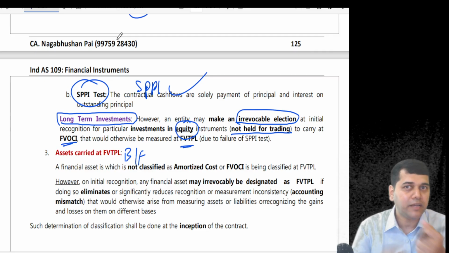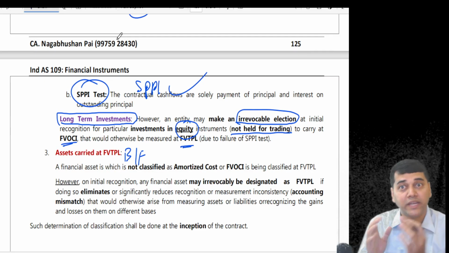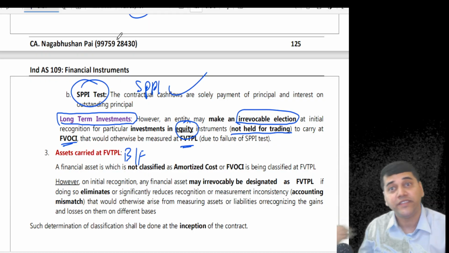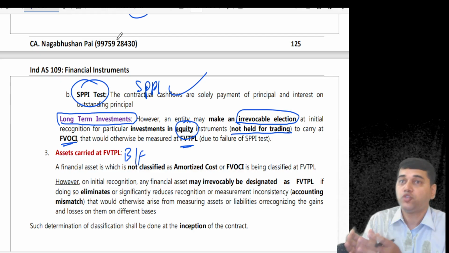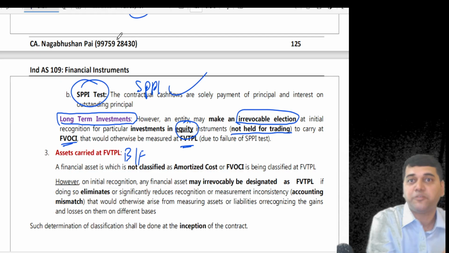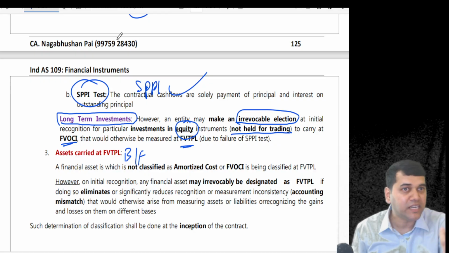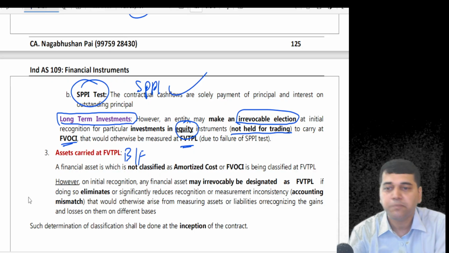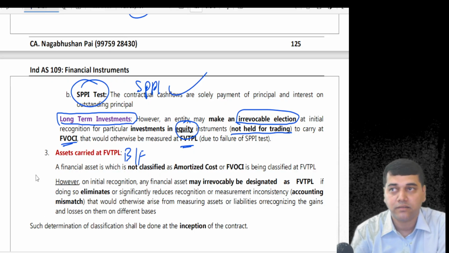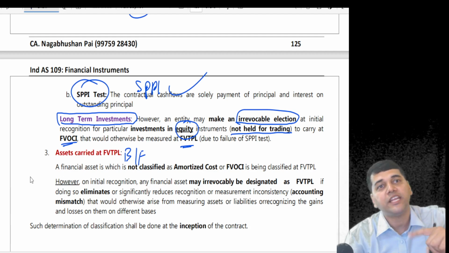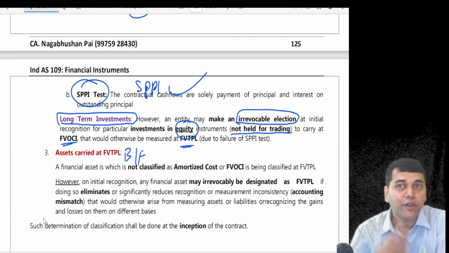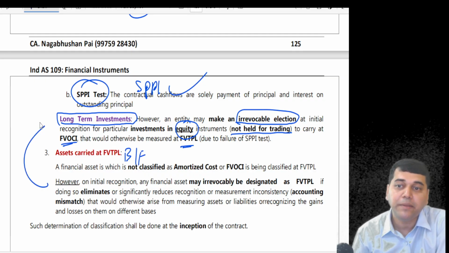See, to become amortized cost, two conditions should be fulfilled: HTC plus SPPI. To be FVOCI, two conditions should be fulfilled: HTC and sell, plus SPPI. If any one condition isn't fulfilled, FVTPL. So, equity is by default FVTPL, but if your intention is to hold that equity for the long term, then I will give you an option. Instead of FVTPL, take it to FVOCI.